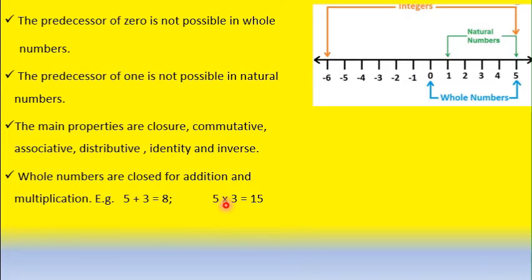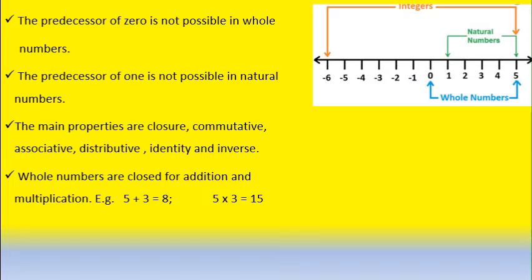In the same way, product of these two numbers, 15, that is also a whole number. So, for addition and multiplication, the sum and the product is also there in the same set of whole numbers. That is why we are saying whole numbers are closed for addition and multiplication, and this addition and multiplication satisfies the closure property in whole numbers.